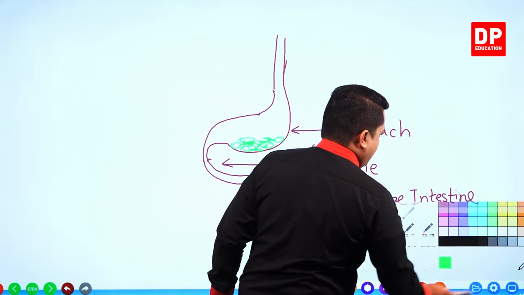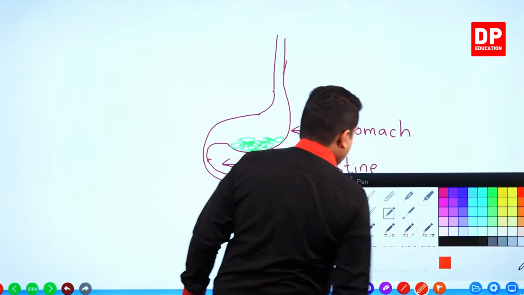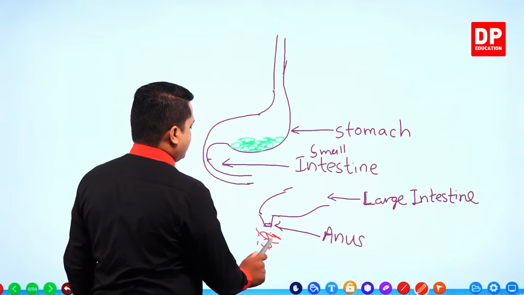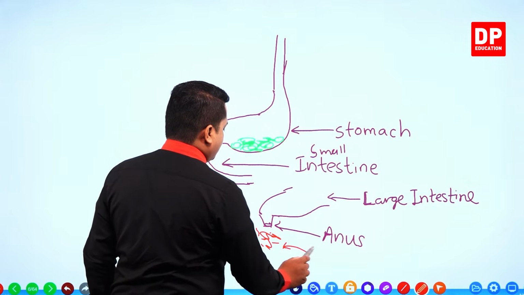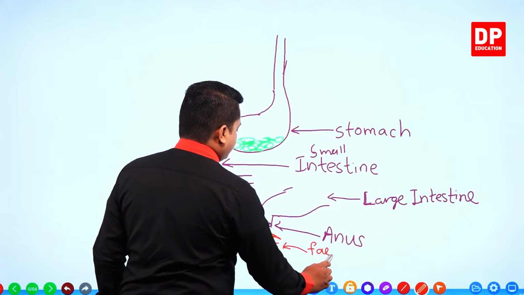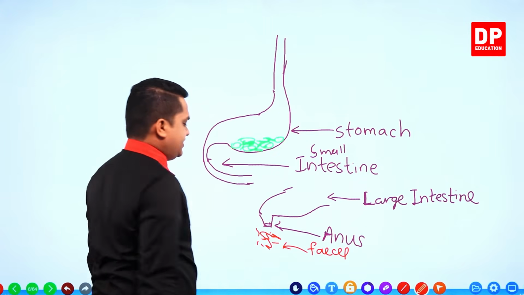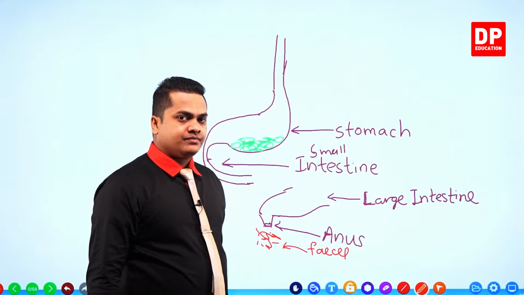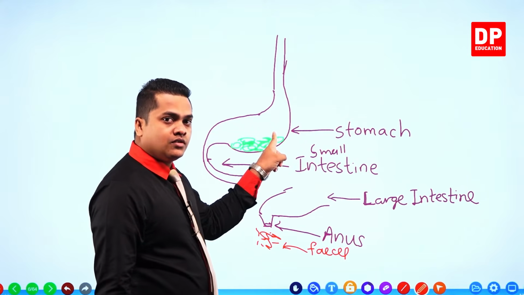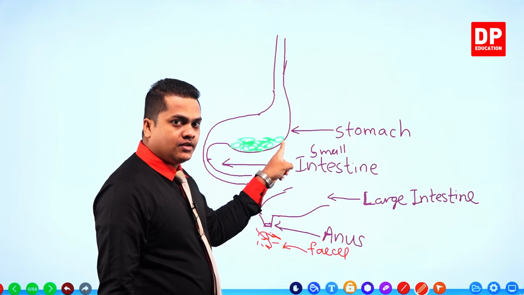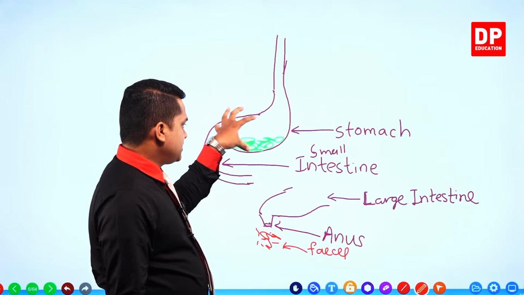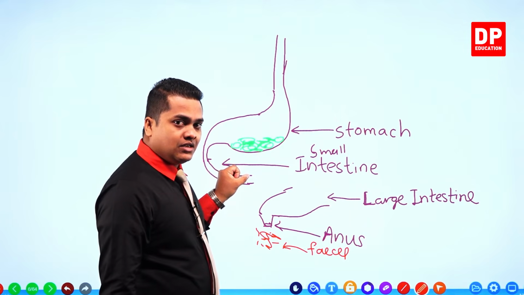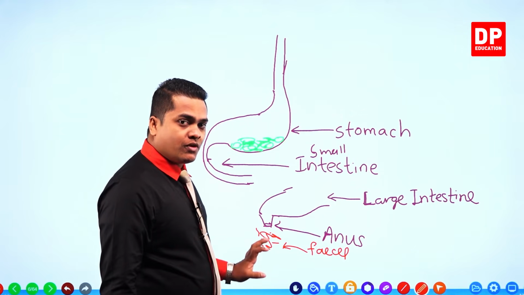These are the waste substances, fecal matter, feces. The specialty here is that food in the stomach travels through the intestines and is removed from the body.